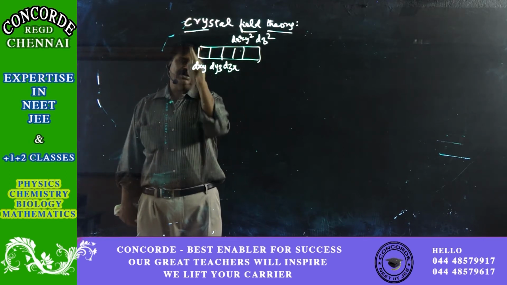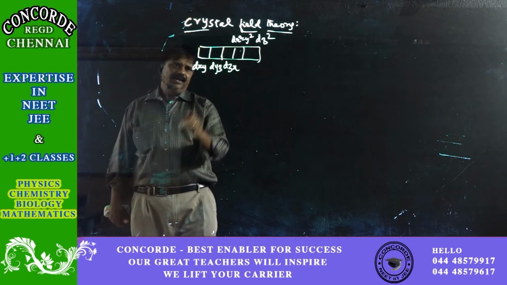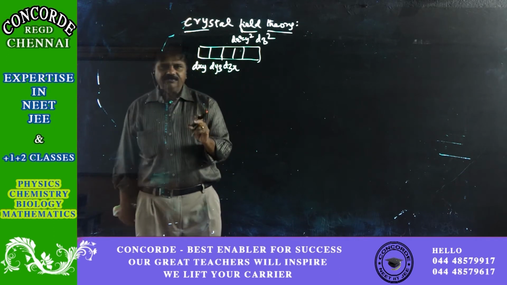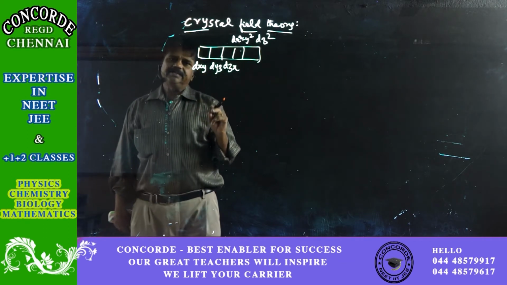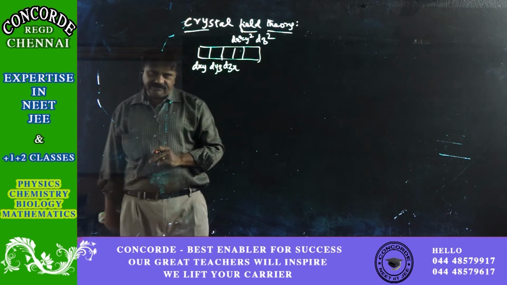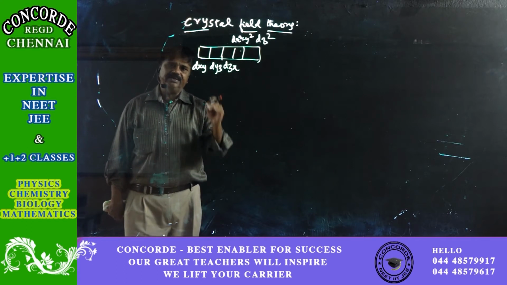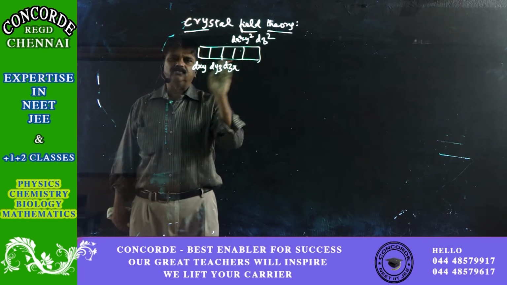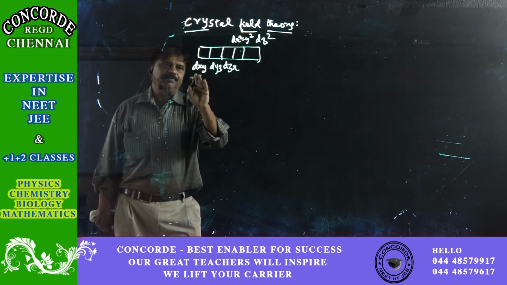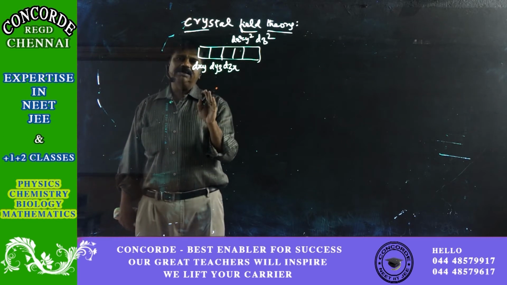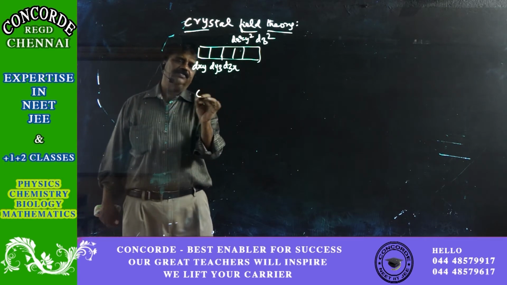You know very well dxy lies between the x axis and y axis, dyz between the y and z axes, and dzx between the z and x axes. Now the ligands are already donating a pair of electrons, and they are there in the d orbitals. Apart from that, the ligands themselves have some electrons. The d orbitals are very close by compared to the s or p orbitals, and it depends on the direction of the ligand and the central metal atom, say for example if cobalt is attached to